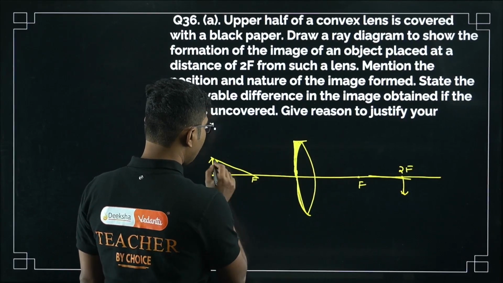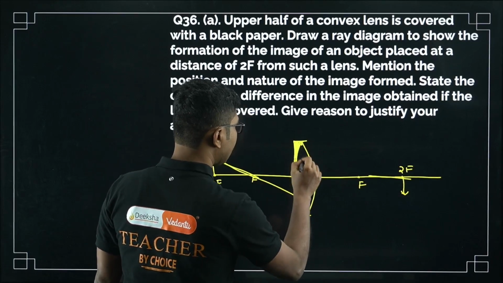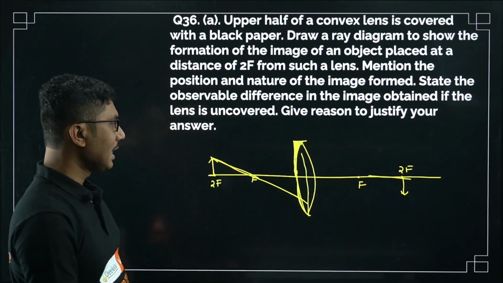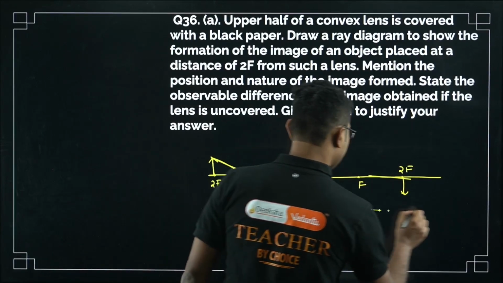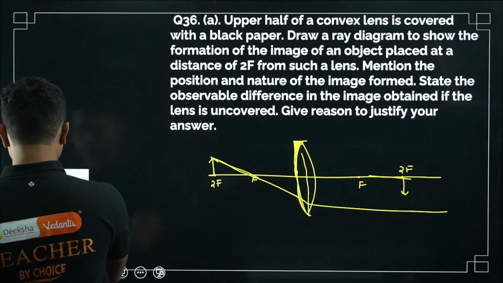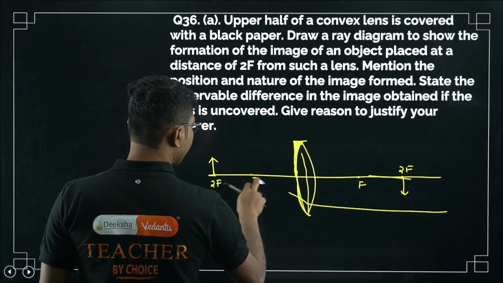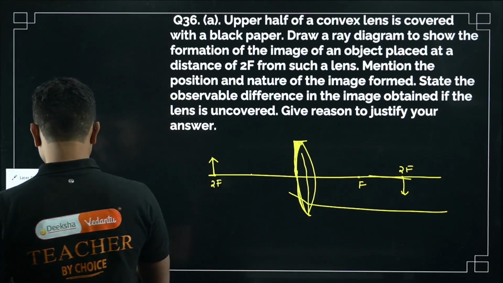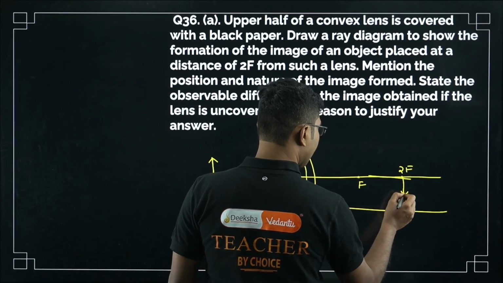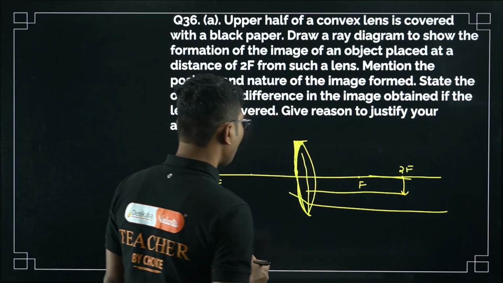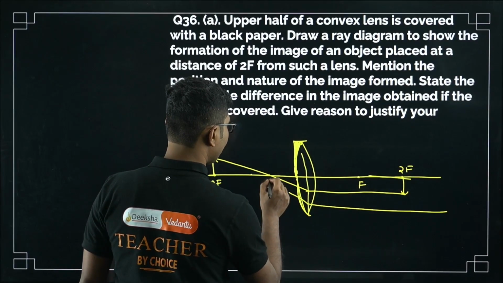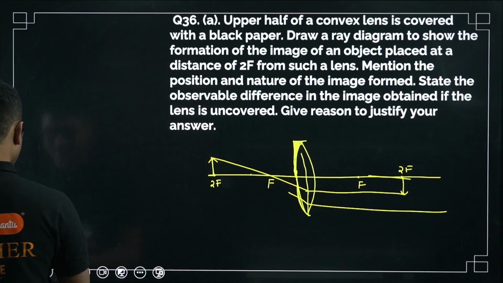So first of all, you can draw one ray falling on the lens like this through the focus, then it will become parallel after refraction, right? It will become parallel. You have to adjust the distances, don't worry. I am drawing it using my rough hand. If you adjust the focal length, then definitely you can get that. The other way is, as I said, for 2f we can do the cheating. What cheating will we do? We will just join these 2 points and we will say this is the focus. This is the cheating we are allowed to do.